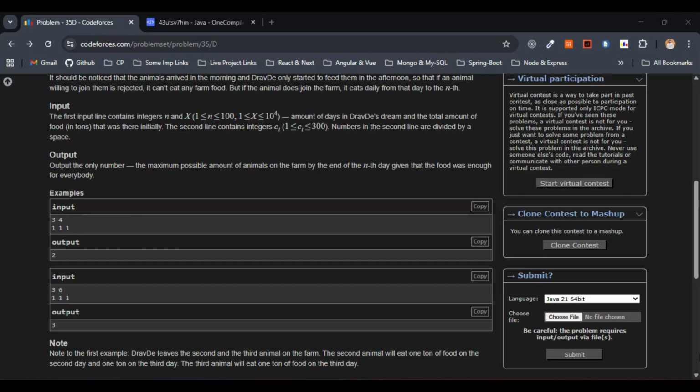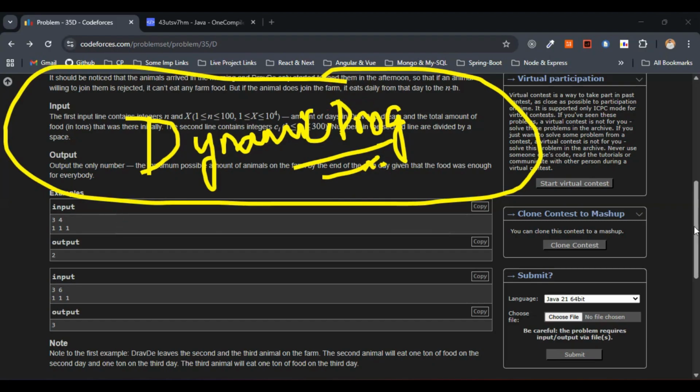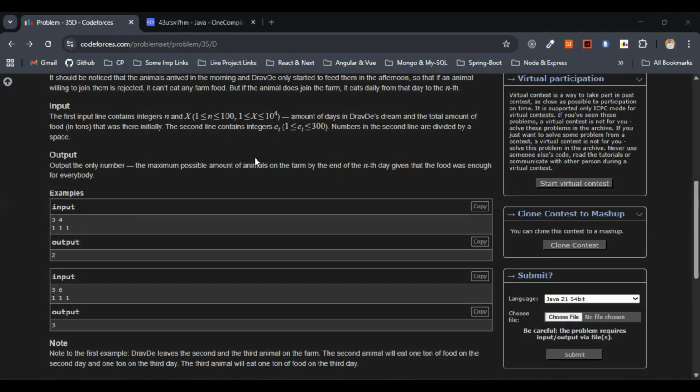As I've said, I just want to tell you one thing: we didn't consider this yet. We will be going with dynamic programming to solve this problem. To solve this particular problem, just keep this in mind. Let's discuss the approach step by step, then let's discuss the complexities, and then let's write the code.